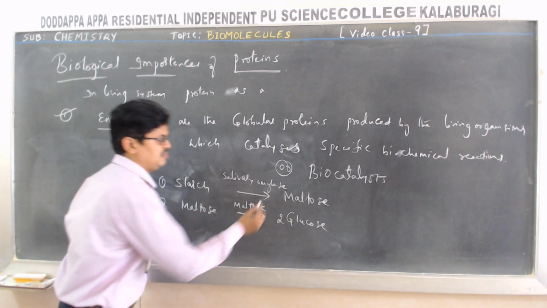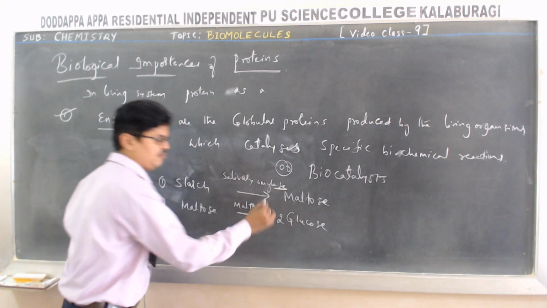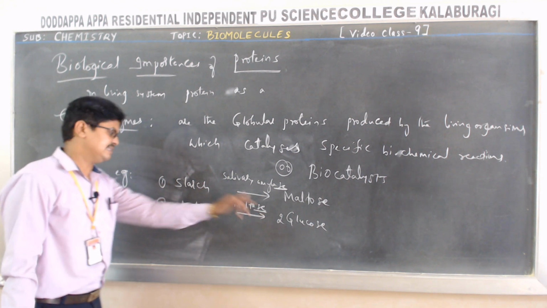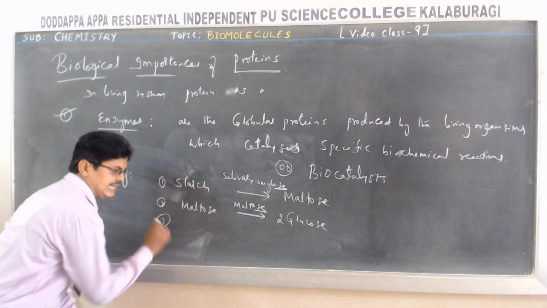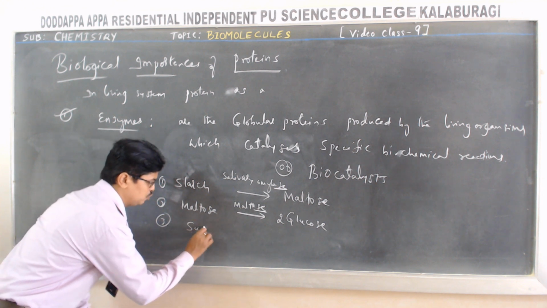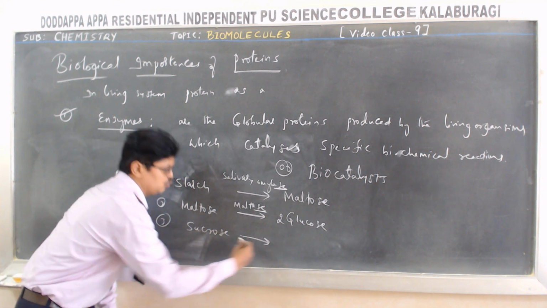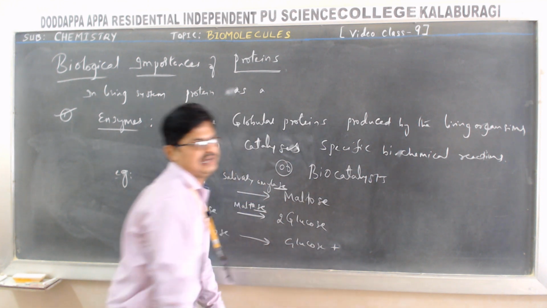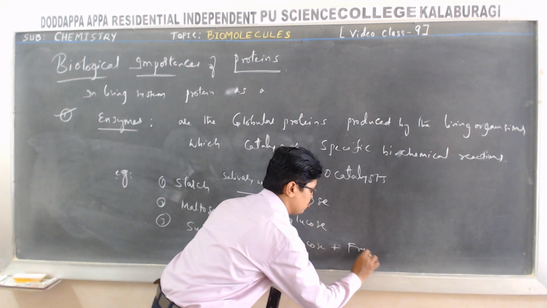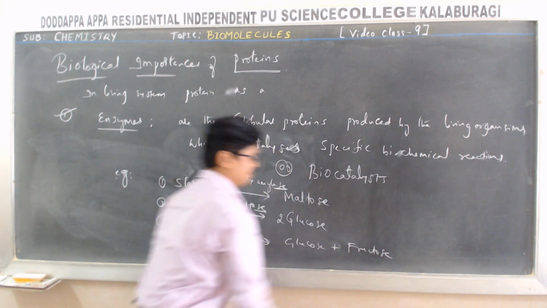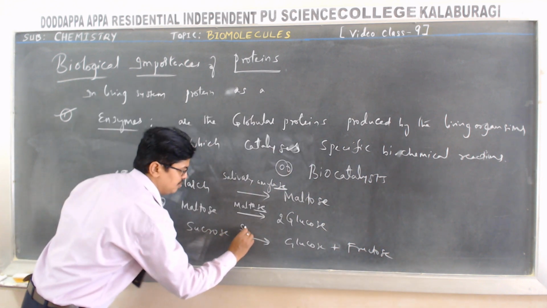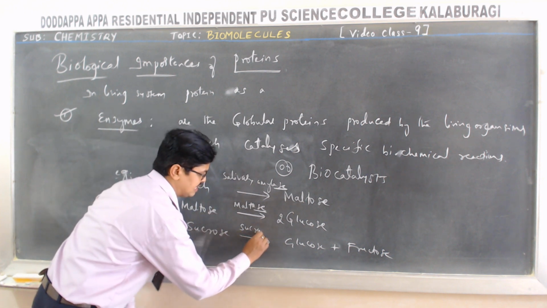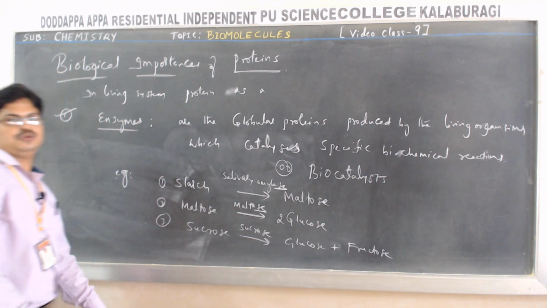Use the term ase as a suffix while naming the enzymes. Third example, sucrose converts into glucose plus fructose by the enzyme sucrase.